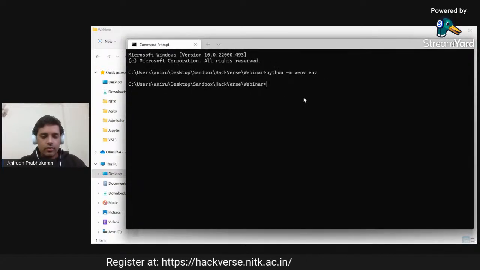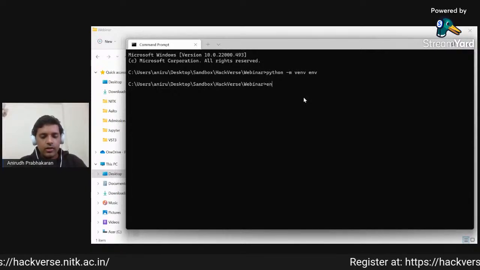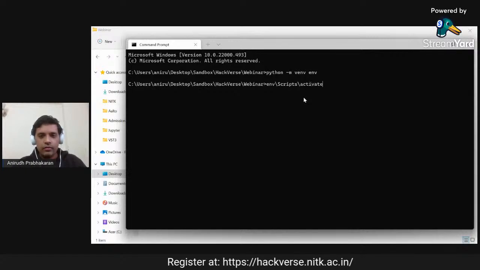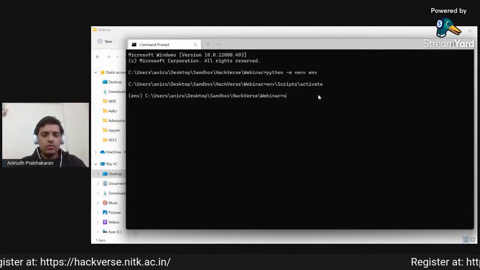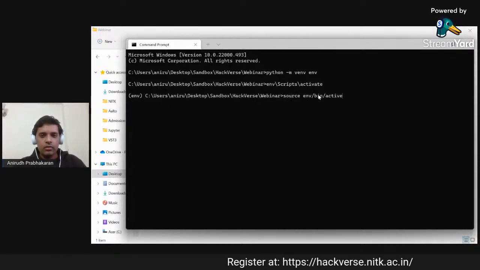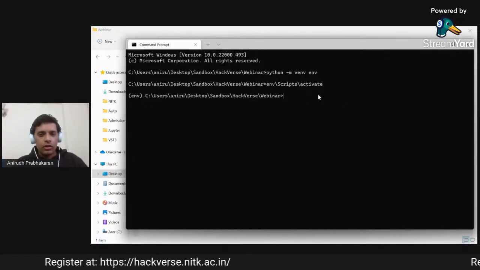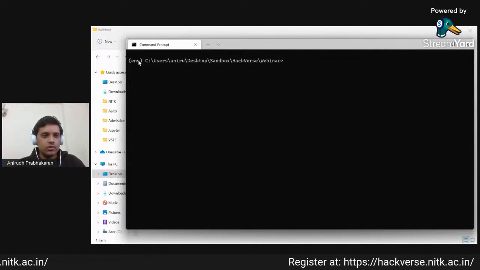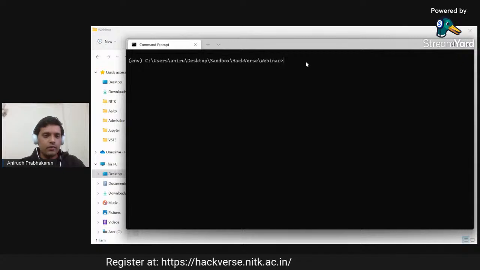So now we will activate the env. Since I am right now on Windows, my command is a bit different. Mine is env/script/activate. If you are on a Unix-based system, you will actually have a command like source env/bin/activate. So this will be the command that you will have to run. Now that we have started the virtual environment, we can see that because our terminal is now preceded by this env in brackets.